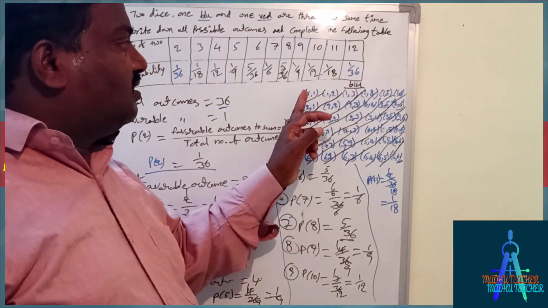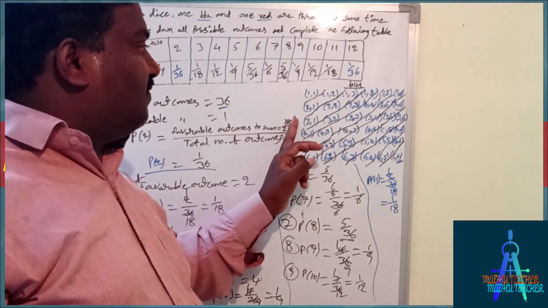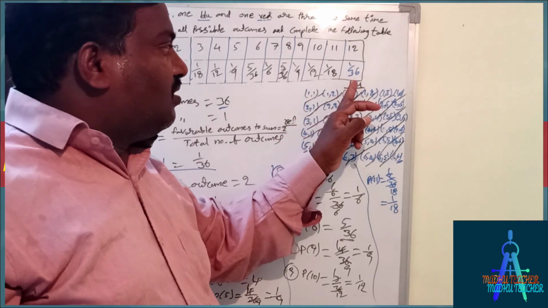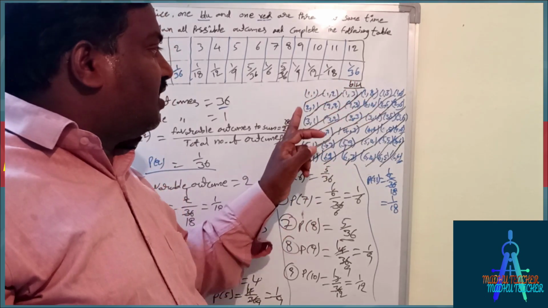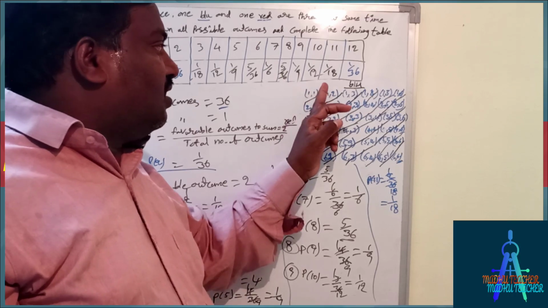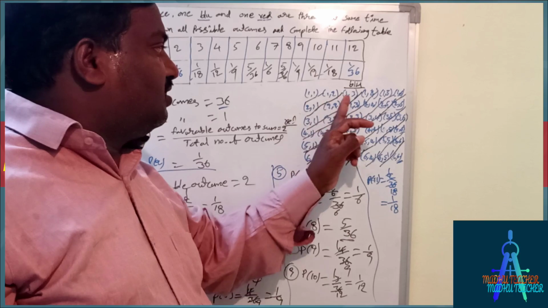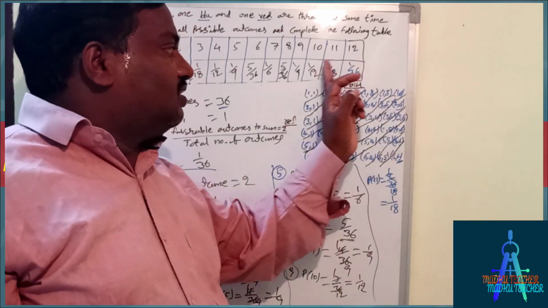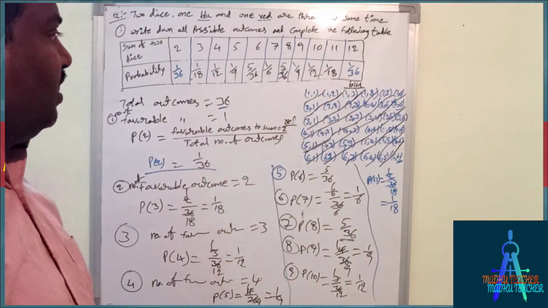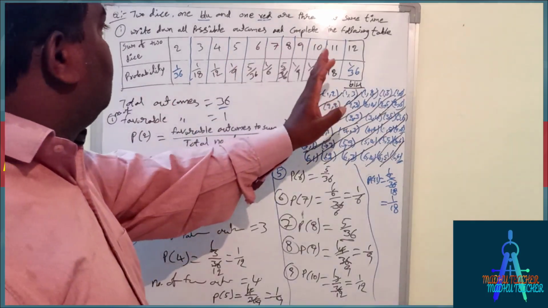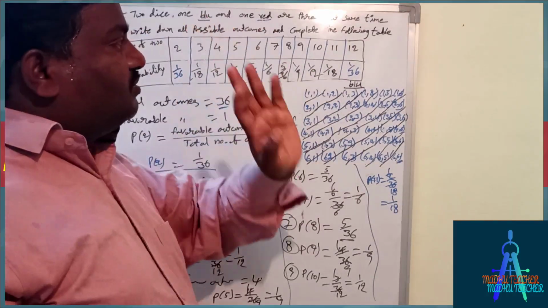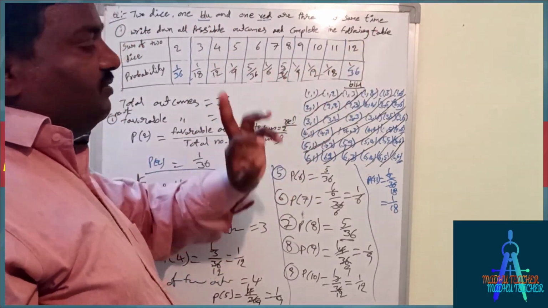You will get 1 comma 1. That means on blue it may be 1, on red it may be 1, or it may be 2, or 3. Like this you will get 36 outcomes. So these are all the possible outcomes.